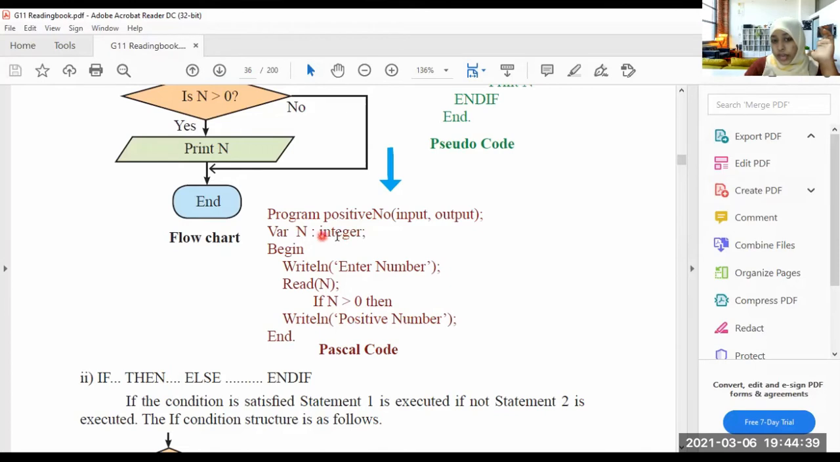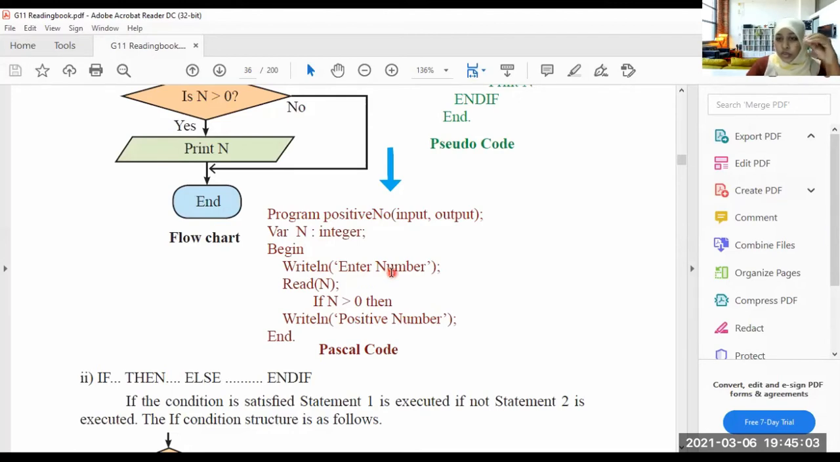End. You should end the first one. Now you are going to begin the program. So begin, write line. You know what is the meaning of write line. Write line means you are starting a new line. Okay. So first one, write line, enter number.